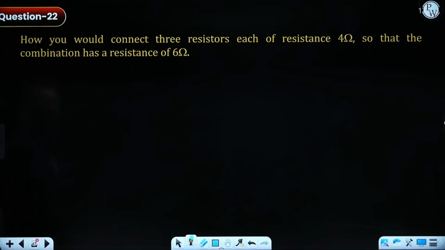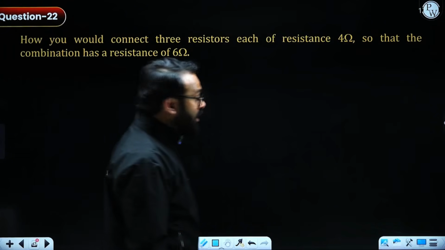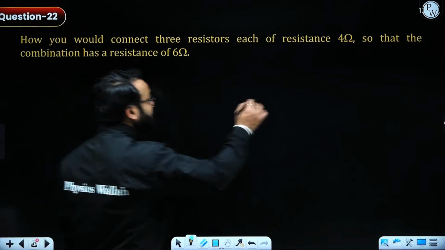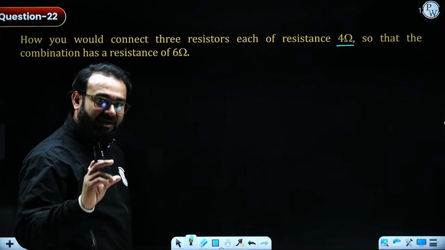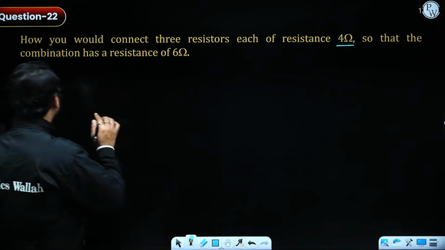Now the next question says: how would you connect these 3 resistors, each of resistance 4 ohm, so that the combination has a resistance of 6 ohm? Now we have 3 resistances, each of 4 ohm value. So what are the possibilities so that we get the value as 6 ohm?